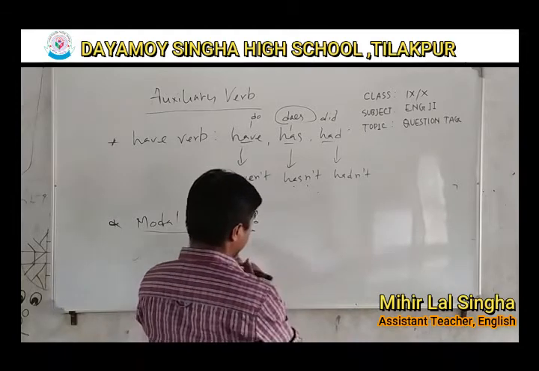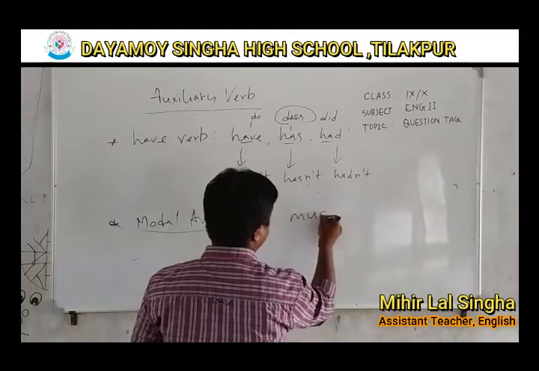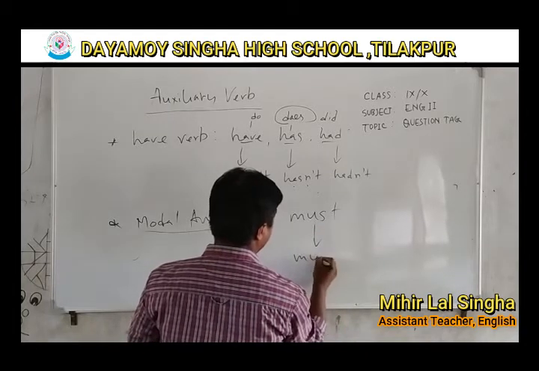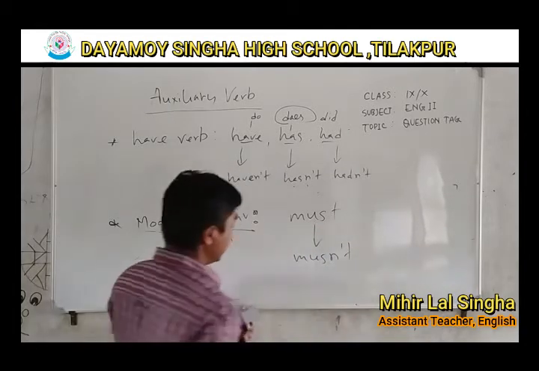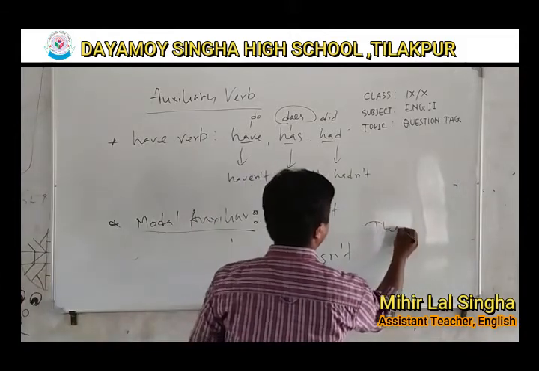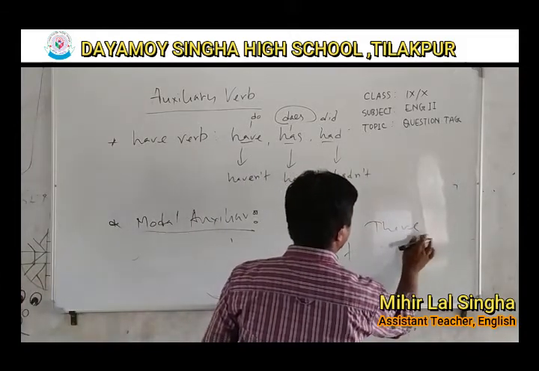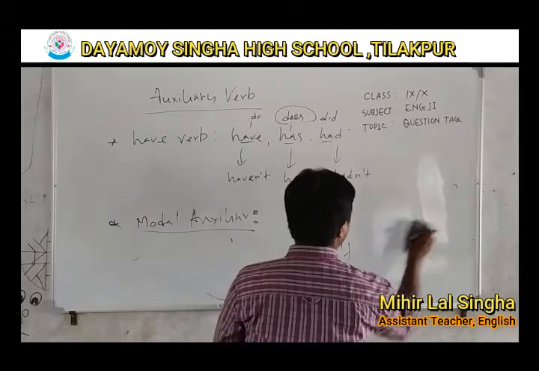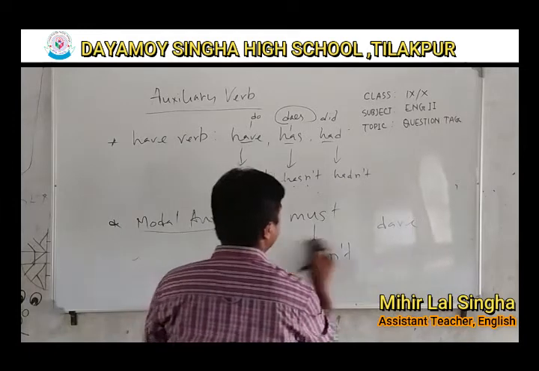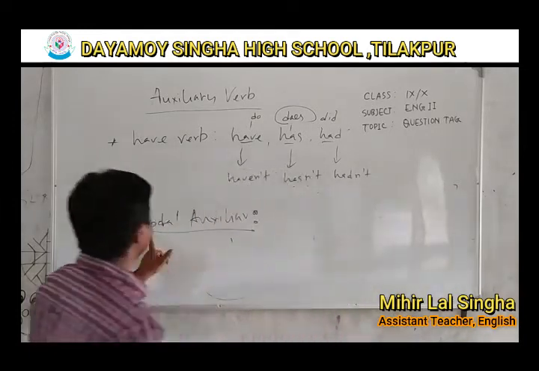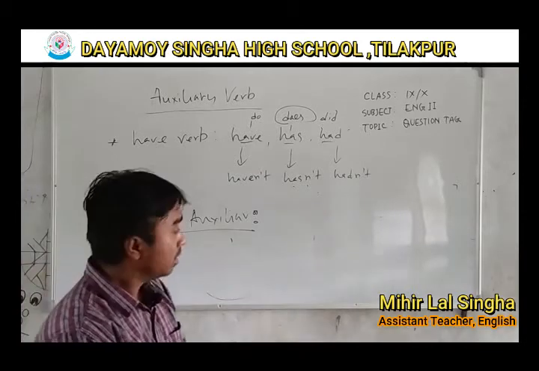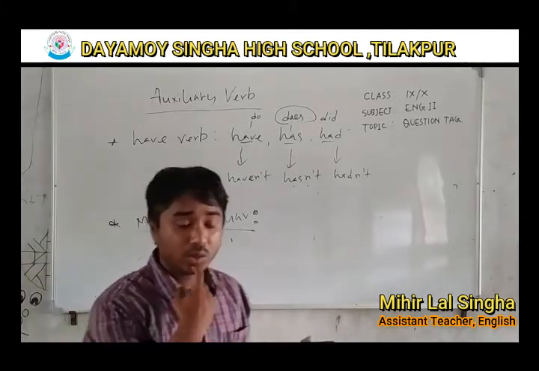Must, mustn't. All right. So modal auxiliaries are covered, and their negative forms are covered.